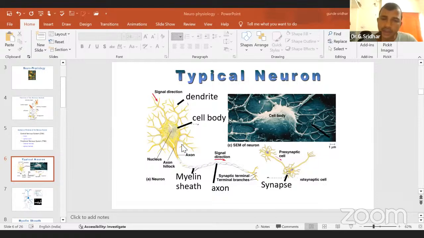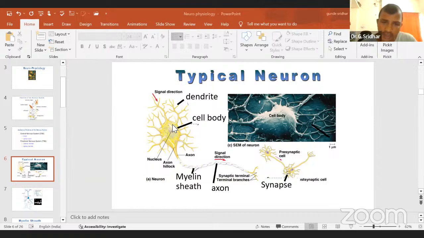Then you will find mainly granules. These granules mainly contain proteins, because the neuron is the main structural unit of the nervous system, and because of that it has the main proteins here. Then after this cell body, you can see here, you are finding a big axon-like structure. This is called a single and long branch which comes down from your soma or cell body. This is called the axon.